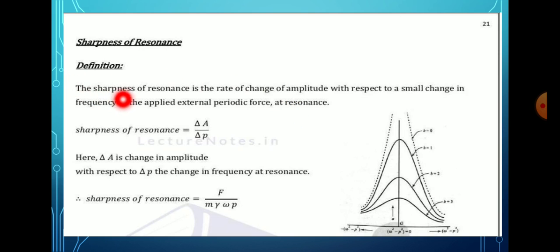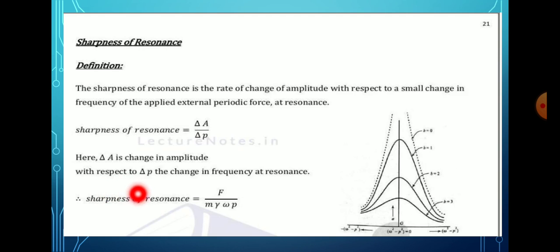It is denoted by delta A divided by delta P. Here delta A is a small change in amplitude and delta P is a small change in the frequency of the external periodic force.